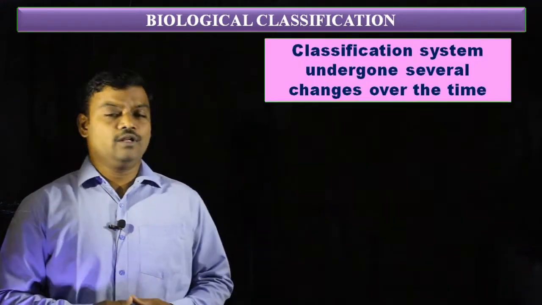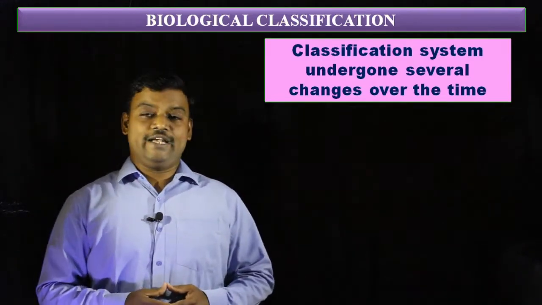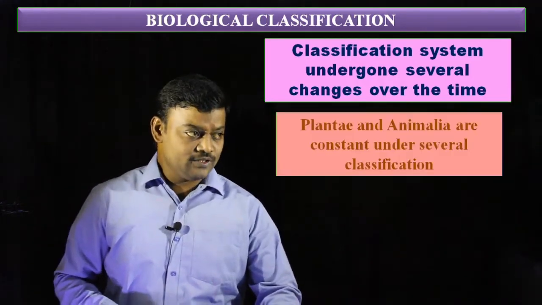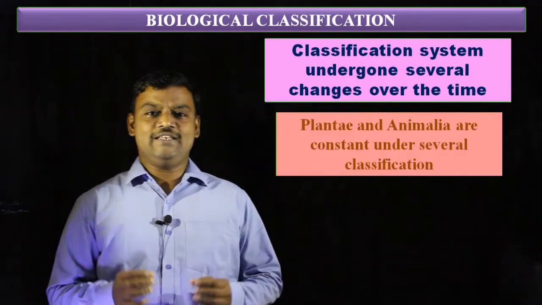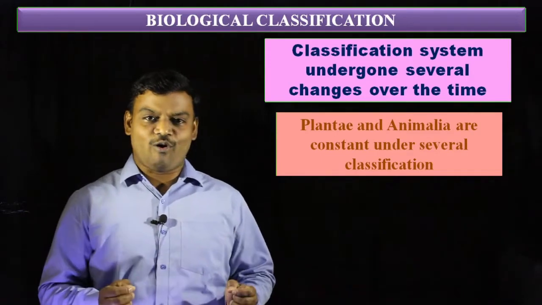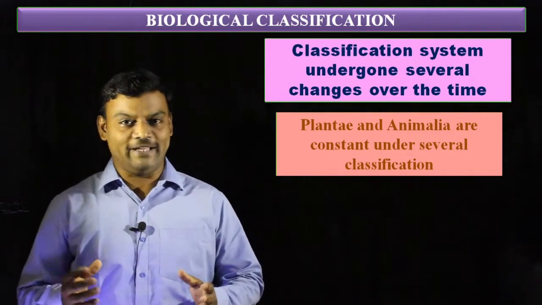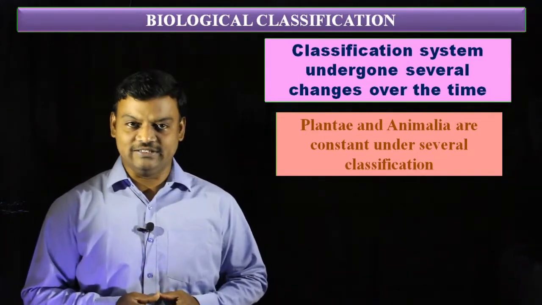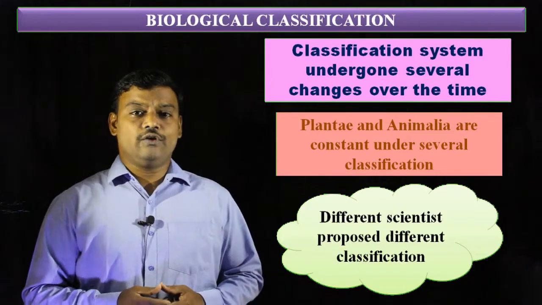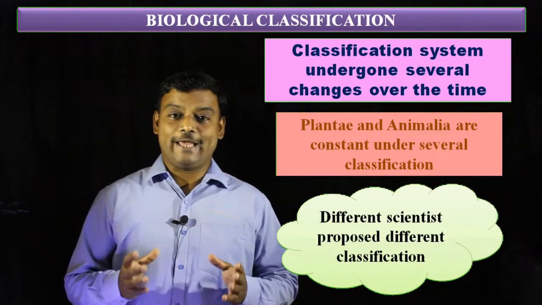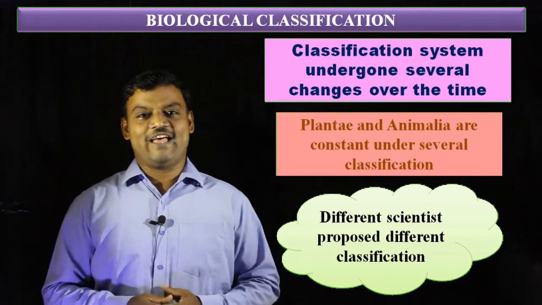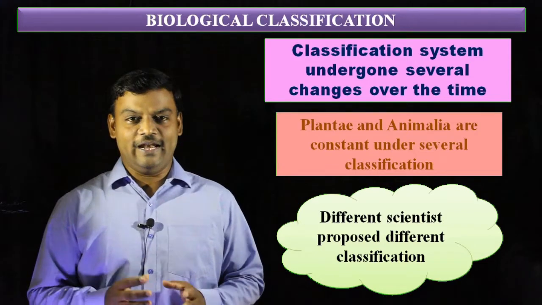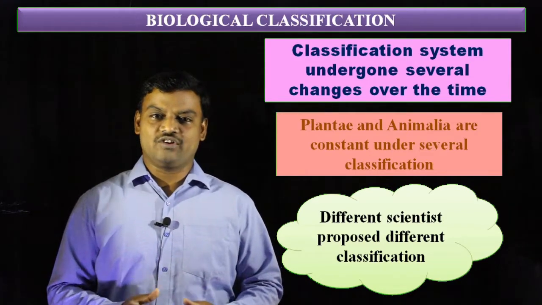Here, the classification system has undergone several changes over time. Plantae and Animalia, these two kingdoms, are constant in different classification methods because plants and animals have very distinguishable characters. Different scientists proposed different types of classification, and all these classifications are useful to understand their nature. So that is the concept related to the introduction to biological classification.